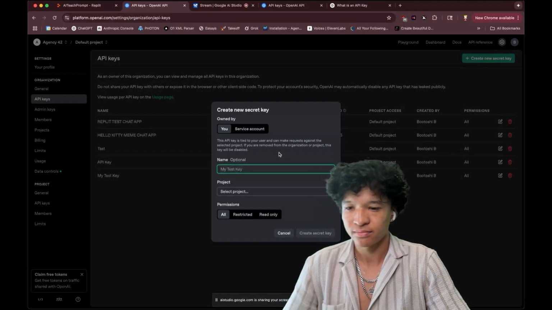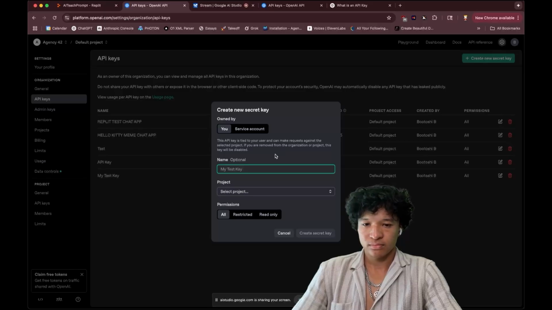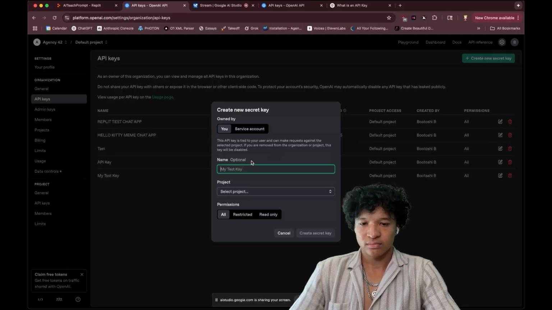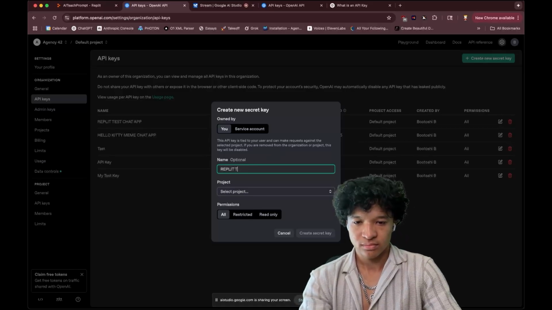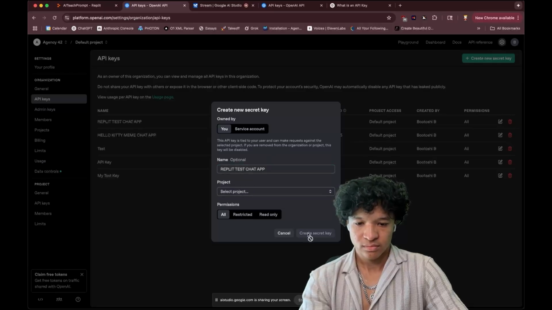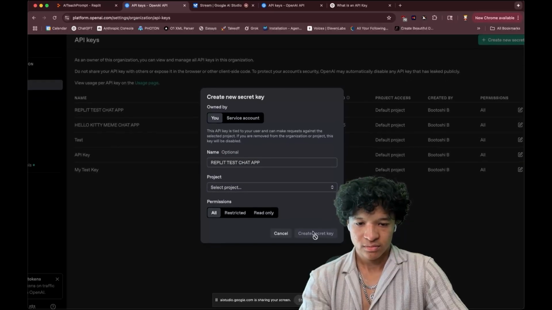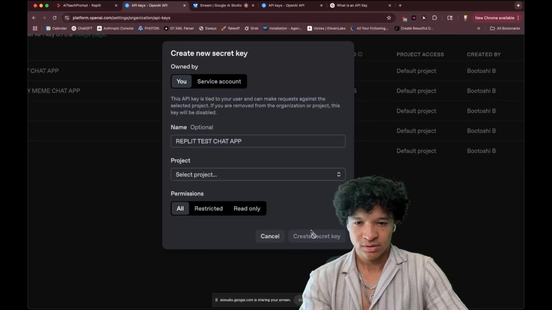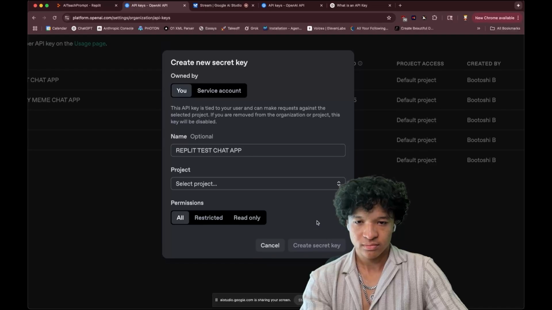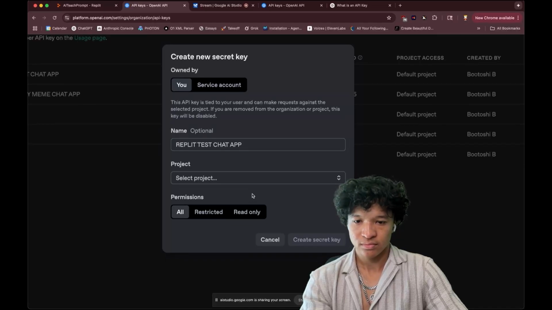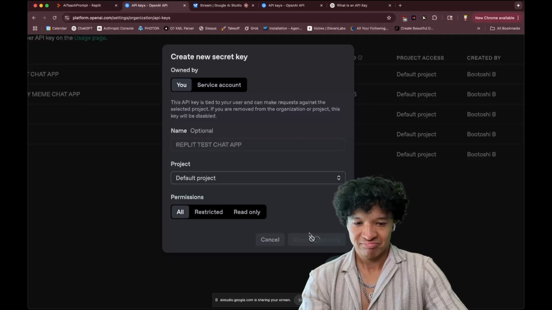After clicking the button, you might be asked to give the key a name. Enter a descriptive name if you like, and then click the Create API Key button. The new API key will then be displayed on the screen. Make sure to copy it immediately, as you usually cannot see it again later. It's not letting me click the create secret key. Ah, I see. It looks like you might need to select a project first before creating the secret key. Can you click on the drop-down menu under Project and select a project?